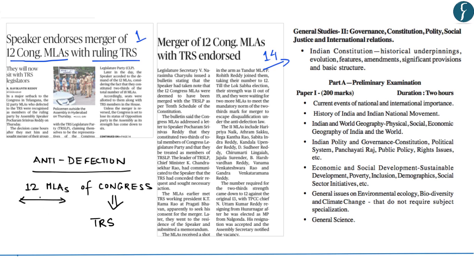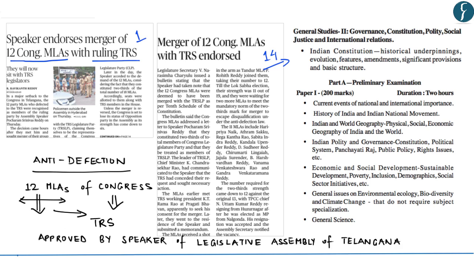This defection or joining of these 12 MLAs to the TRS party was approved by the Speaker of Legislative Assembly of Telangana. And the Speaker recognized these 12 members of Congress party as members of the ruling party in Telangana. Now these 12 members said that they constituted 2/3 of the total 18 MLAs of Congress and hence they were allowed to defect under the 10th schedule of the Indian Constitution.